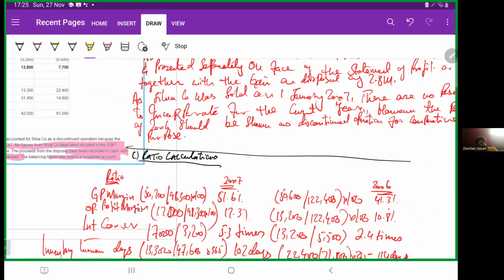And for the ratios part, what I did, no rocket science. I was just moving line by line and interpreting it. Explain whether it is deteriorating or improving, then connect it to the scenario and give your reason. That's what I did. I hope this past paper session is helpful for you all.